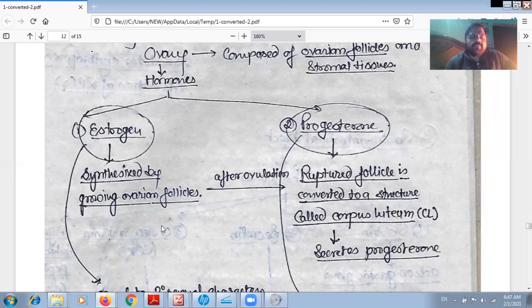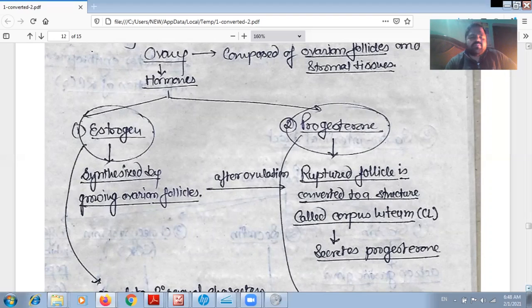So the growing ovarian follicles are involved in synthesis of estrogen, but after ovulation it is converted into corpus luteum, which is involved in the formation of progesterone. So when it is a growing ovarian follicle, it secretes estrogen, but when it is converted into the corpus luteum, it starts producing progesterone.